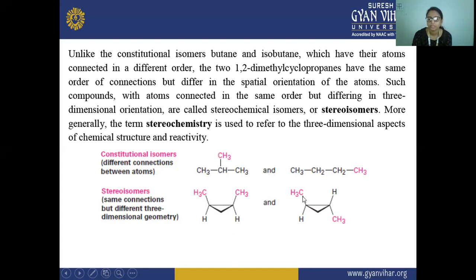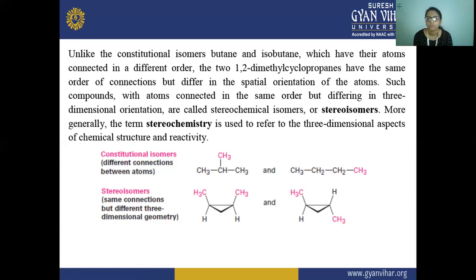These are stereoisomers, in which the atoms connected to the carbon atoms are in the same order, but their three-dimensional geometry is different. Such isomers are known as stereochemical isomers, or stereoisomers.